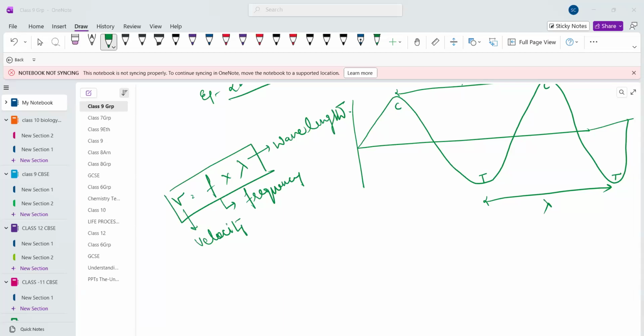Gases में तो transverse wave होती नहीं है. Okay, so transverse wave only travels through solid and liquid, and longitudinal wave through all three mediums: solid, liquid or gas. But transverse wave only through solid and liquid.